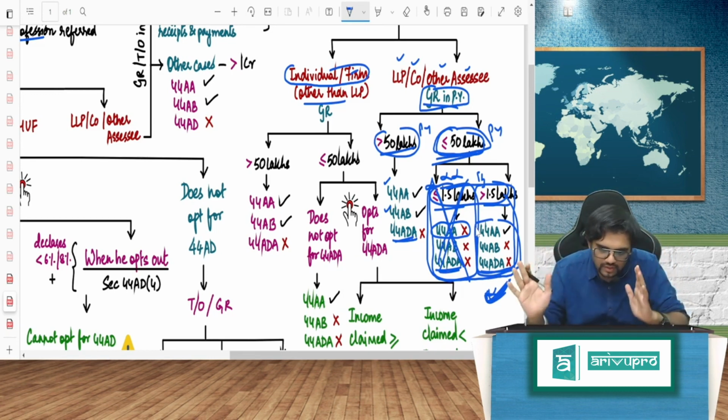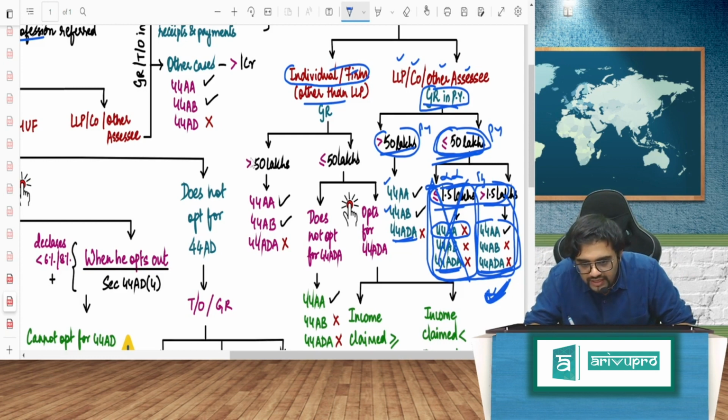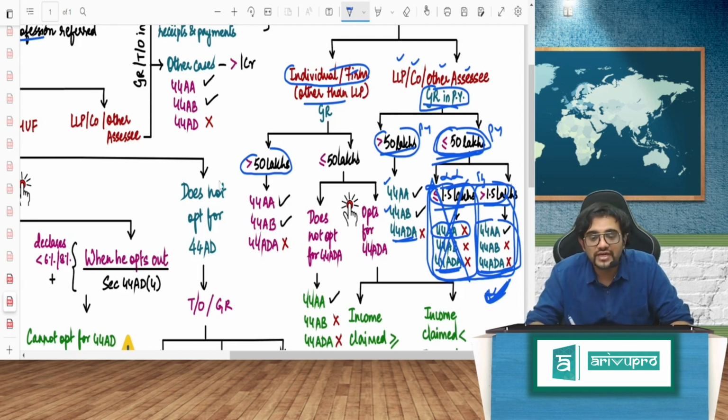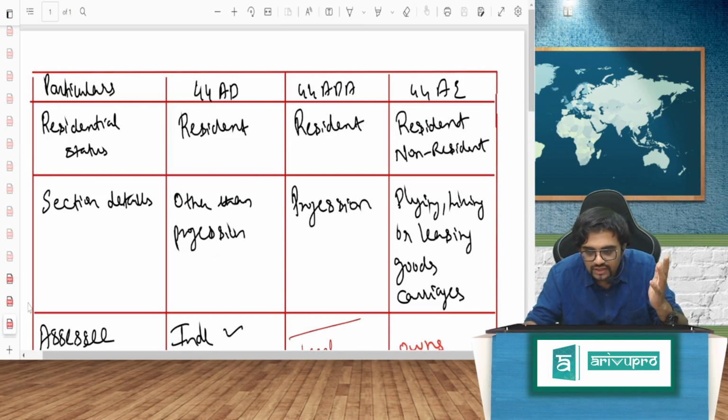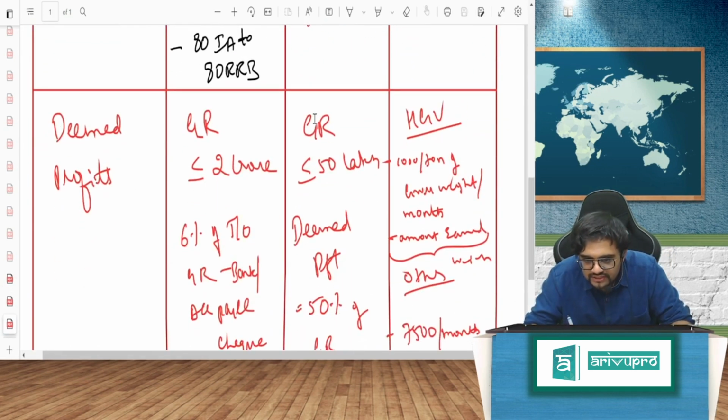Done? Come to individual. Now, for an individual, if gross receipts are more than 50 lakhs, my dear friends, 44ADA will never come. You just see this chart here. I told you for 44ADA, gross receipts must be less than or equal to 50 lakh.